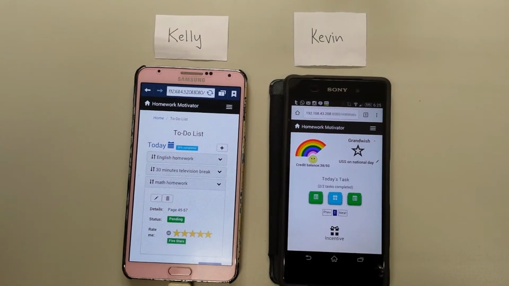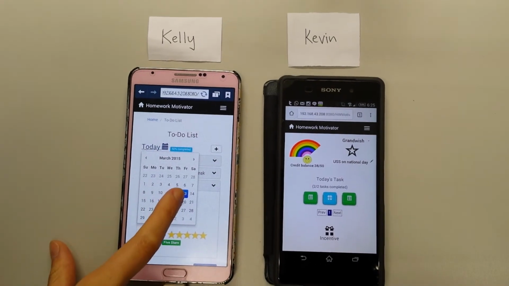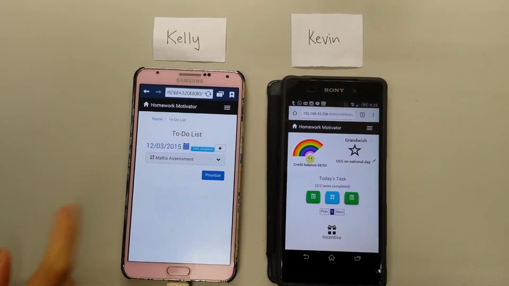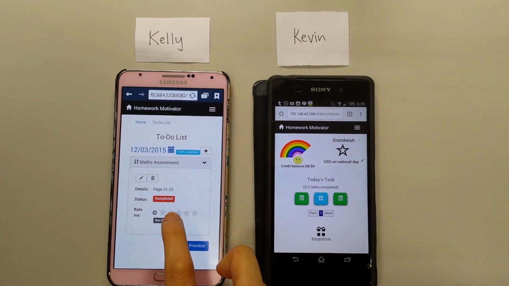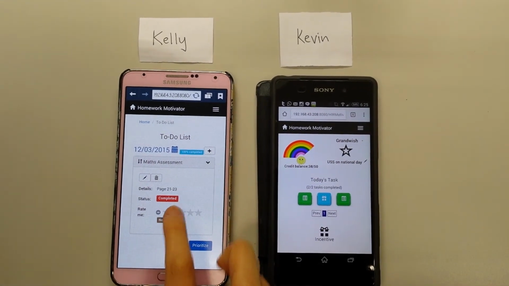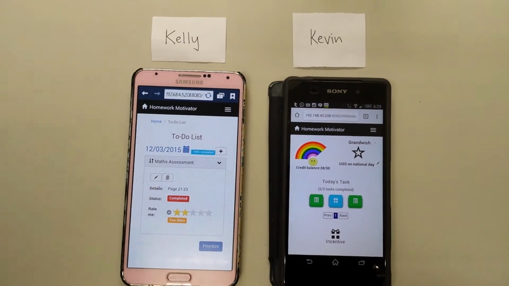Then Kevin reminds Kelly that there is one more homework task from yesterday that is still not checked. Therefore, Kelly goes to look at yesterday's to-do list. She checks the homework and awards him only 2 stars for the task as there are several mistakes.